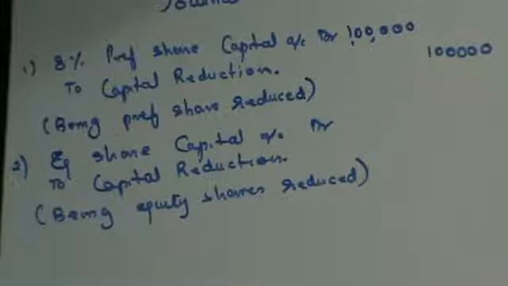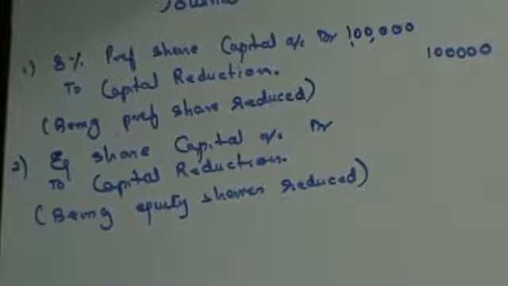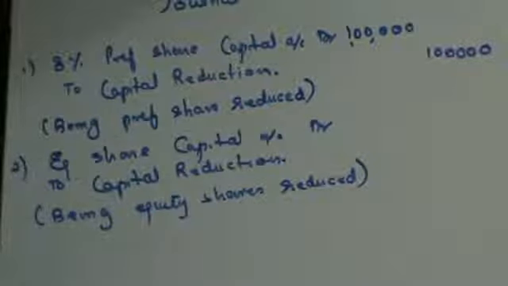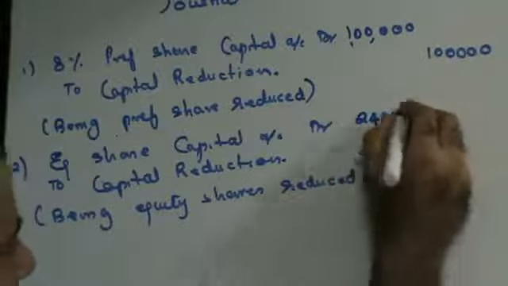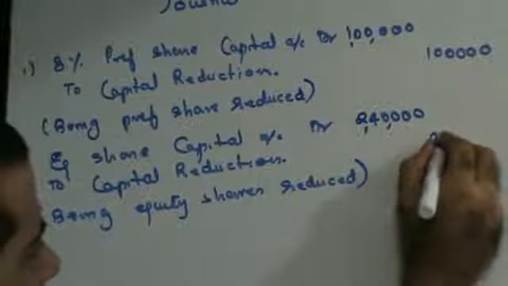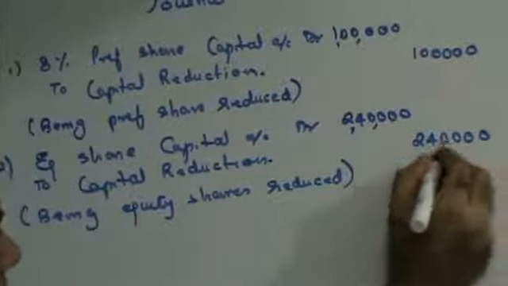Now they are saying that it is reduced to 2 rupees per share. Presently the value is 10 rupees. That means each share is reduced by 8 rupees, on 30,000 shares. So 8 rupees per share on 30,000 shares will give you 2,40,000 rupees.